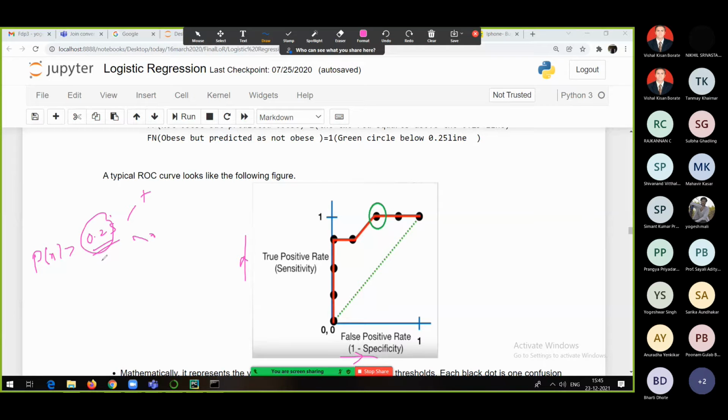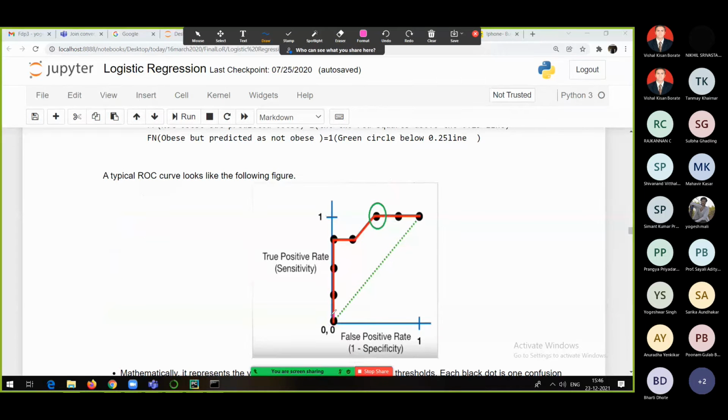Now should we go with 0.25 as a value, or 0.5, or 0.75, and so on? How can one decide it? You can try out different values of threshold, so let's say 0.20, 0.25, 0.35, and so on. For each value you will be getting a different confusion matrix. So which confusion matrix will be chosen from here, or which threshold value will be chosen finally? So you need to choose.